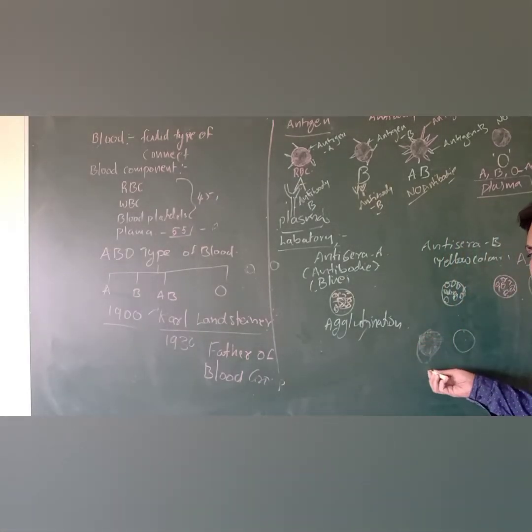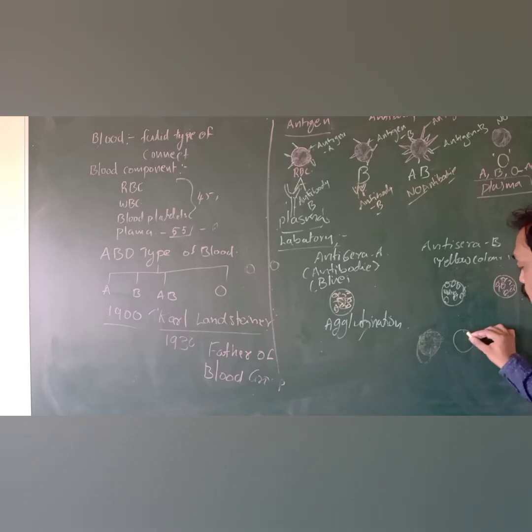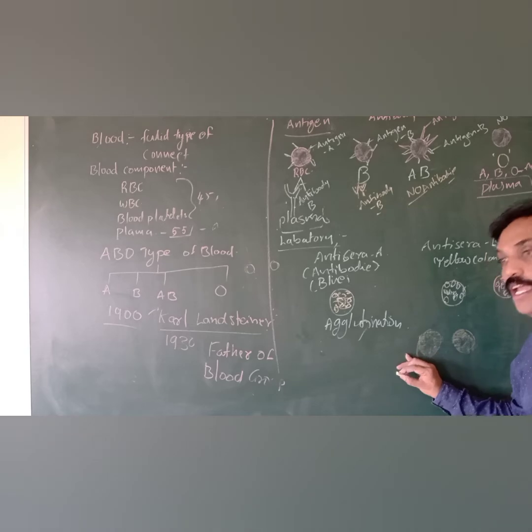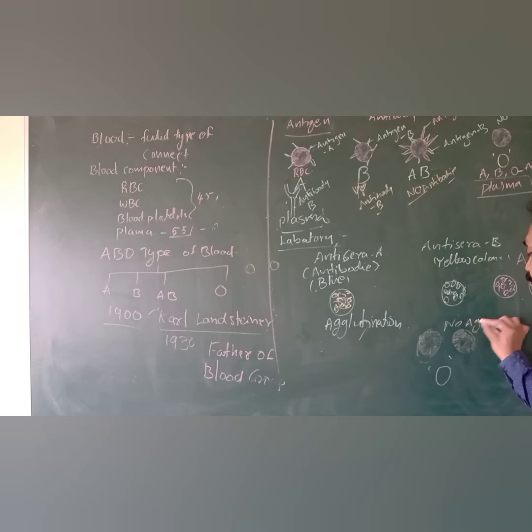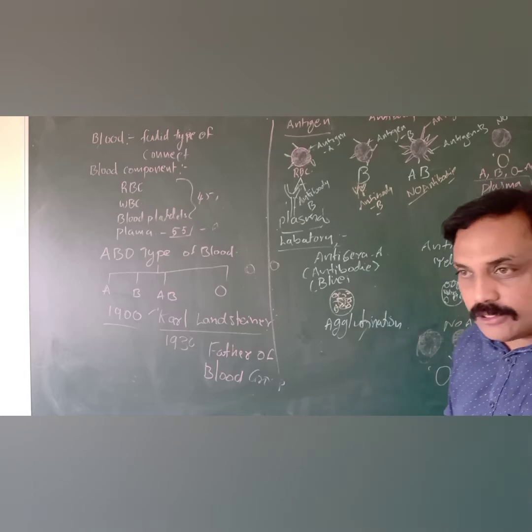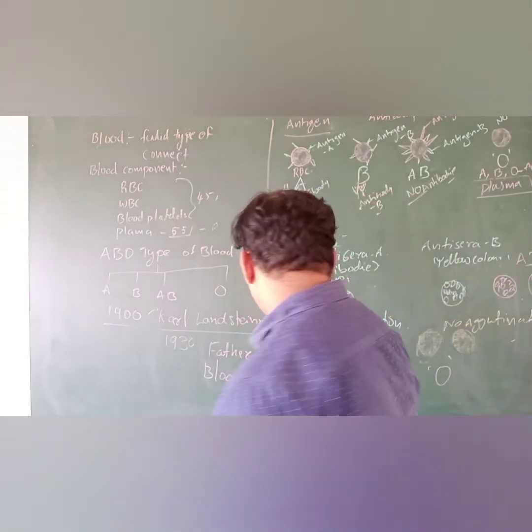Why? Because there are no antigens here in O group, so it is not agglutinated with anti-sera A, and it is not agglutinated with anti-sera B. So which type of blood group is it? O type of blood group. No agglutination. There is no agglutination in O type of blood group. Clear, everyone? Okay, listen.